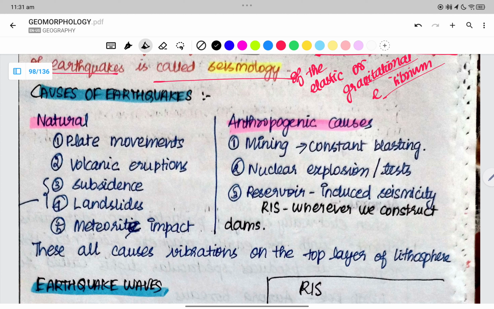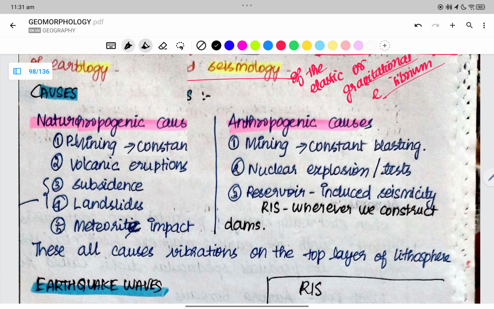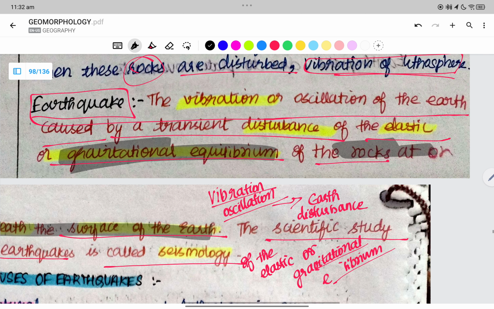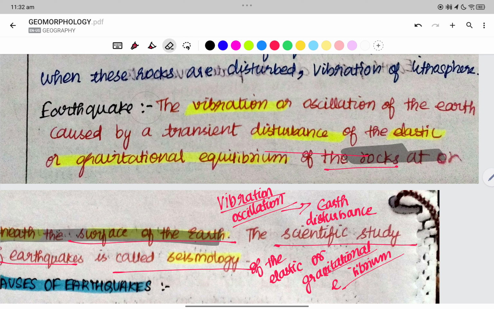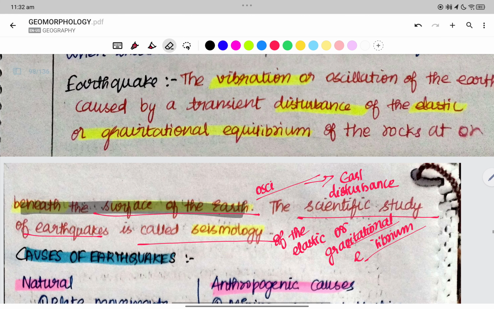So now what is an earthquake? Earthquake is nothing but the disturbance in the equilibrium of the rocks which are present beneath the earth. Initially there is a vibration or an oscillation of the earth. This is when there is a disturbance of the elasticity or the gravitational equilibrium of the rocks beneath the surface of the earth.